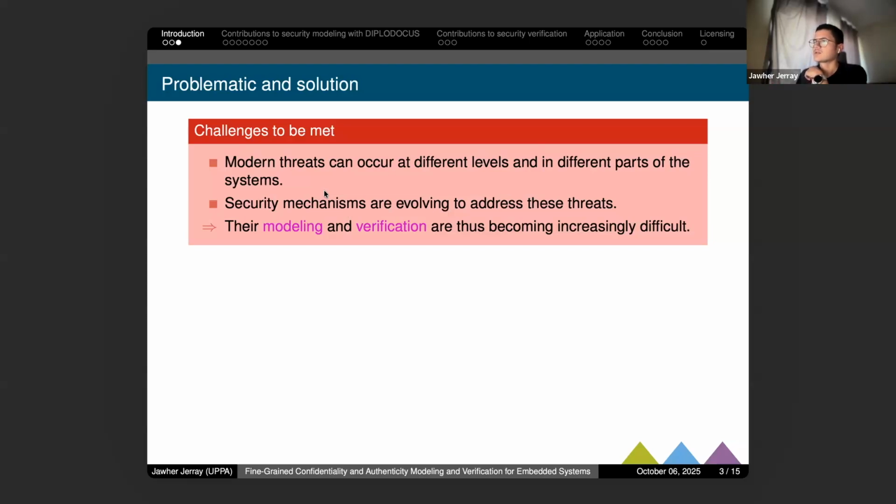In this case, it is important to model this type of security mechanism and also to verify whether this security mechanism does what we need in these systems.